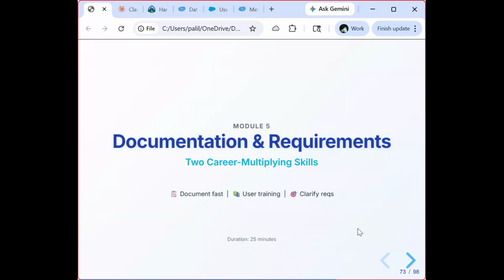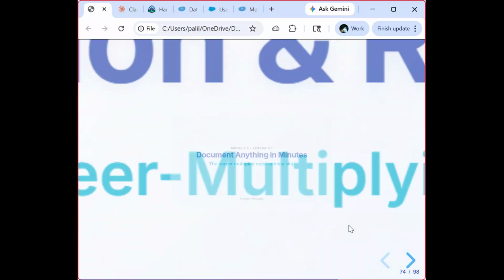Documentation and requirements. Two career-multiplying skills, which most admins skip, but it pays you back later. By the end of this module, you will document anything in minutes, generate user training materials in 3 formats, and translate vague requirements into clarity. The next 25 minutes are actually going to give you career-changing skills.